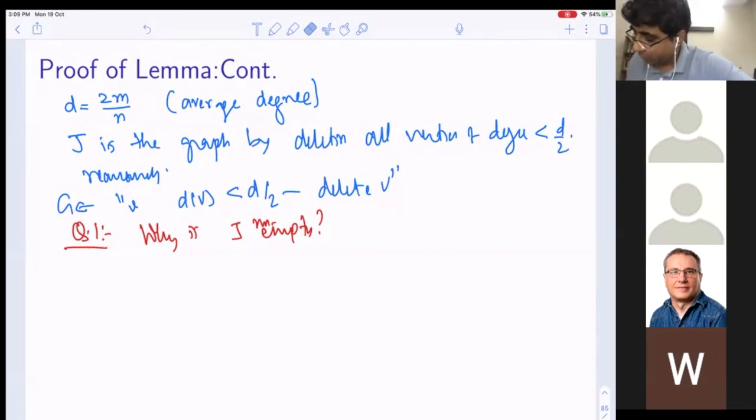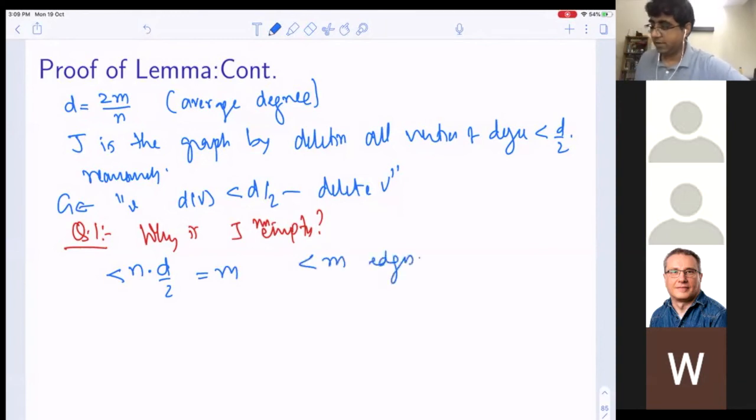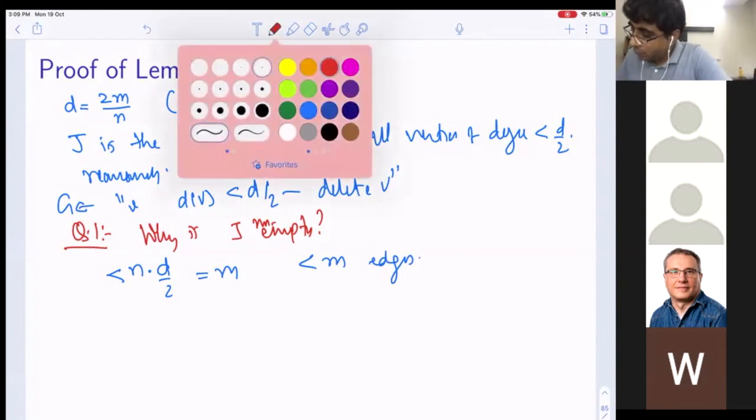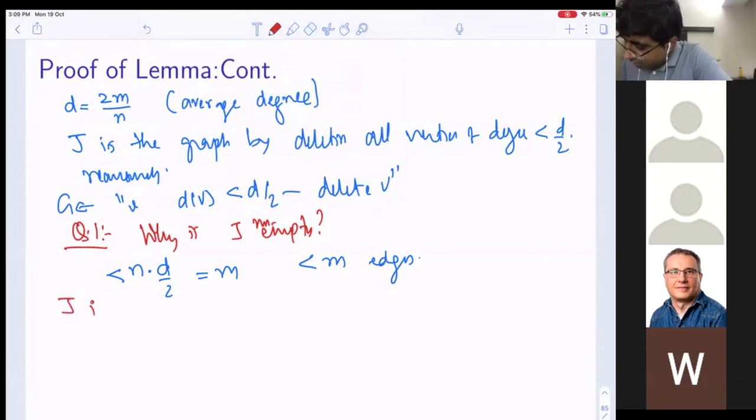So what Piotr said is that we can do at most n operations, and how many edges am I deleting? At most n times d by 2, which is equal to m. So I'm deleting strictly less than m edges. So this implies J is non-empty. Okay, so this is good for us.